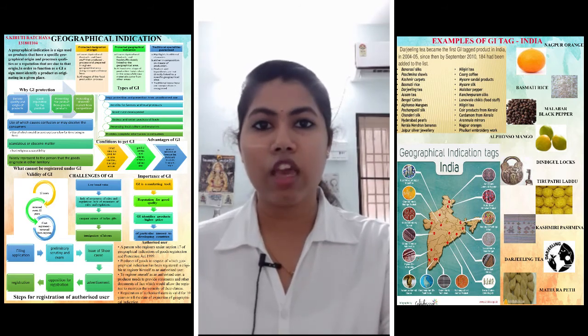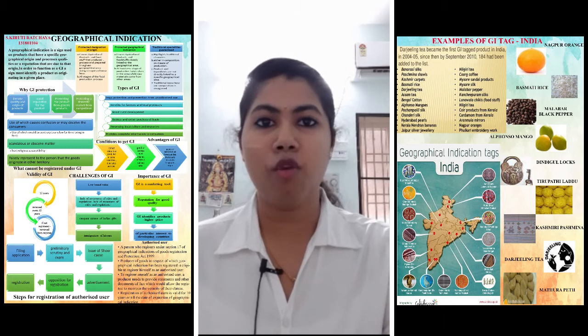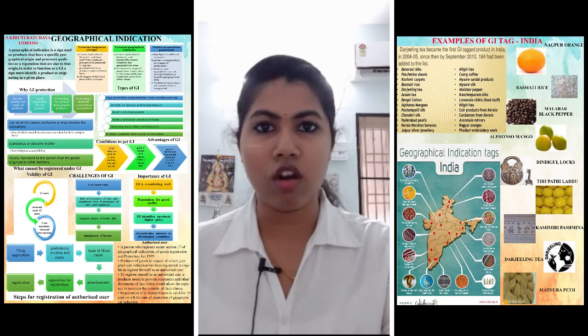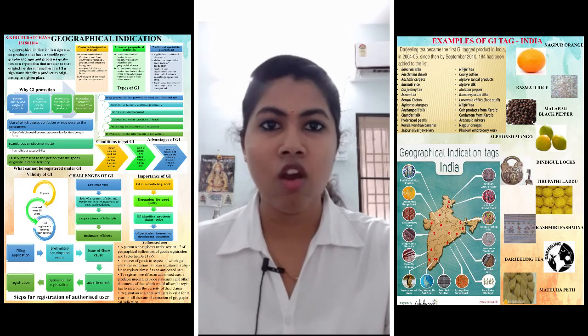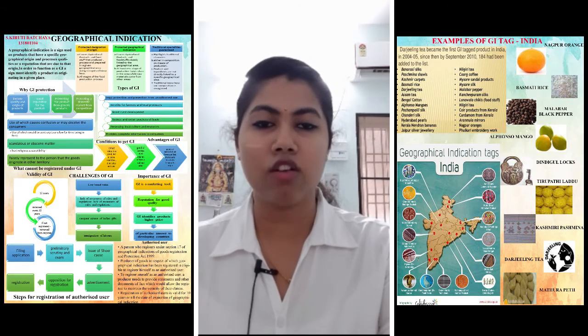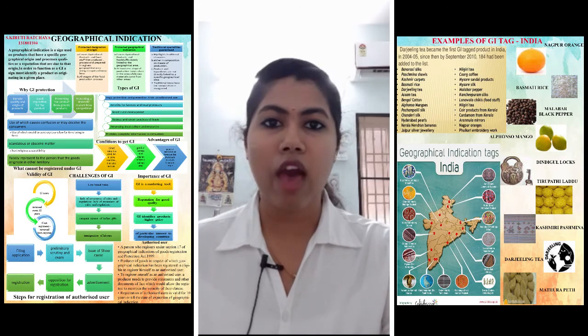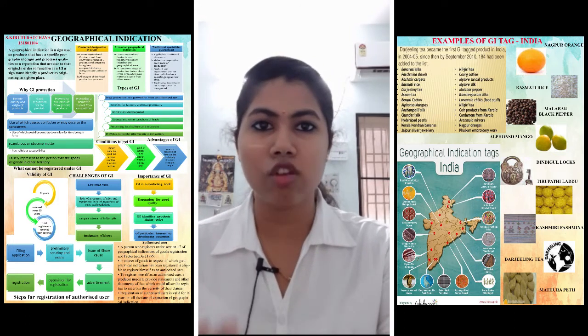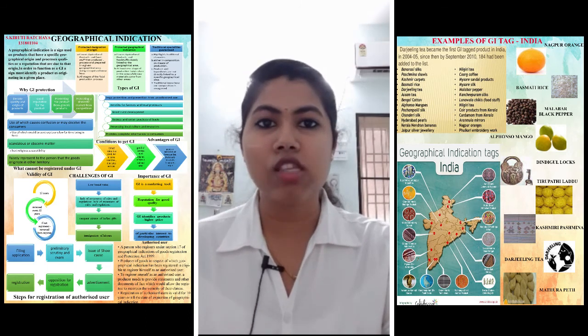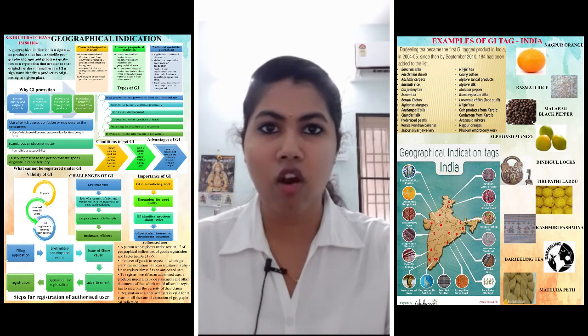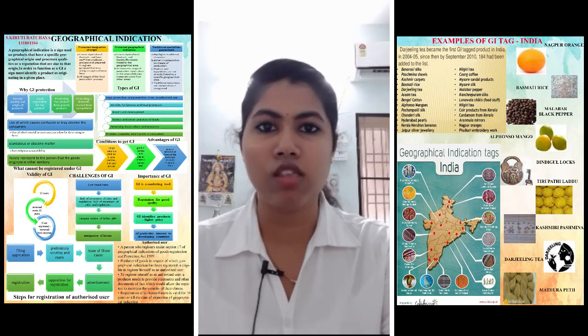In geographical indication, a person who registers for the geographical indication for his product is called an authorized user, a person registered under section 17 of the Geographical Indications Act of 1999. In India, we have an act called the Geographical Indications of Goods Registration and Protection Act 1999, and any person who registers under section 17 of this act will be called an authorized user.